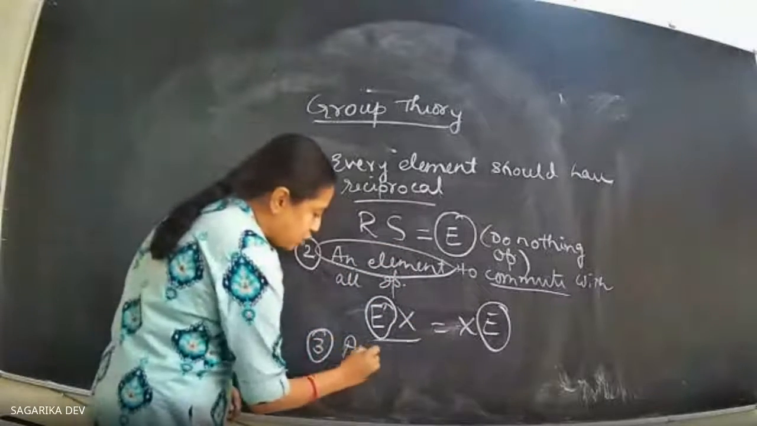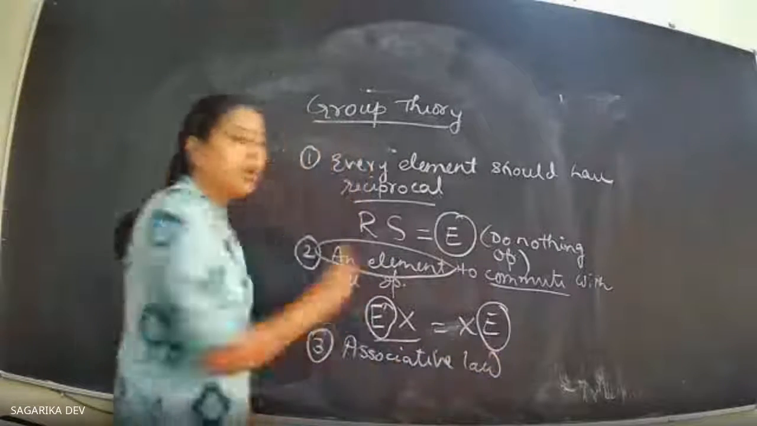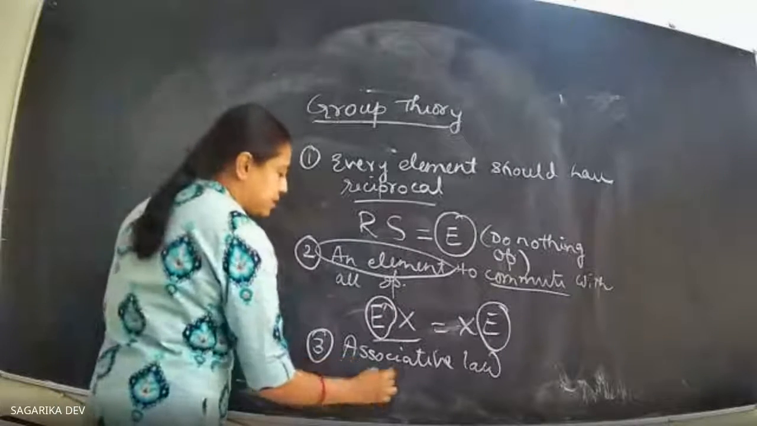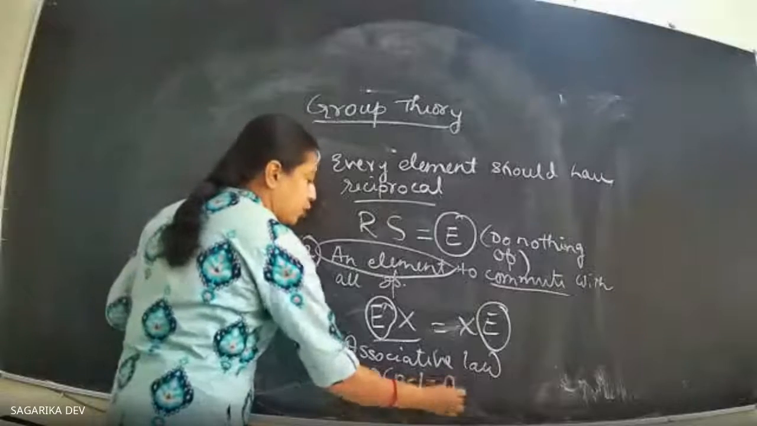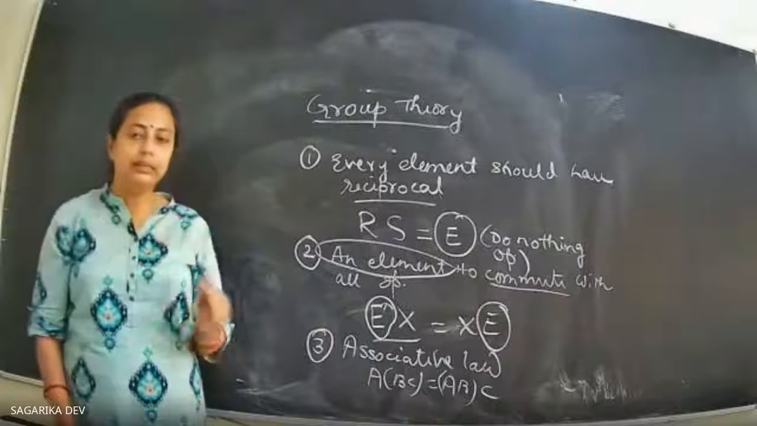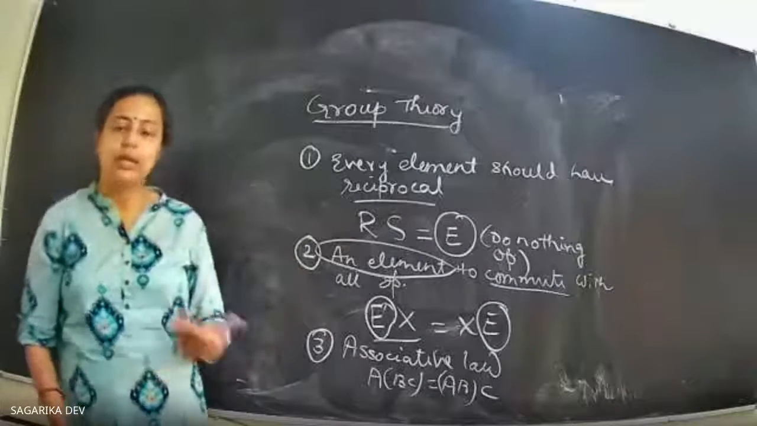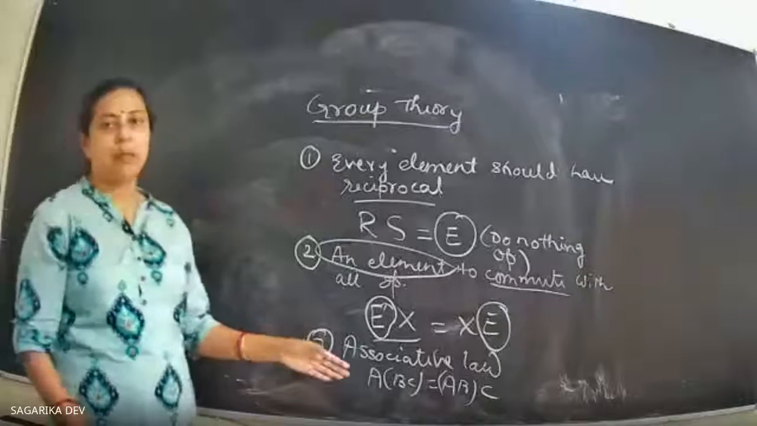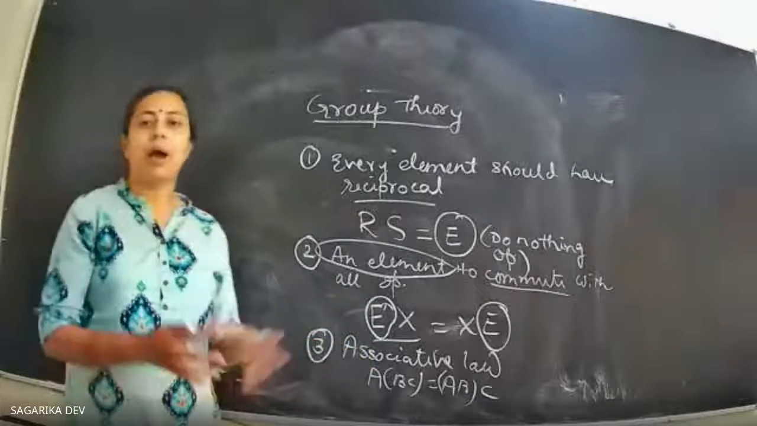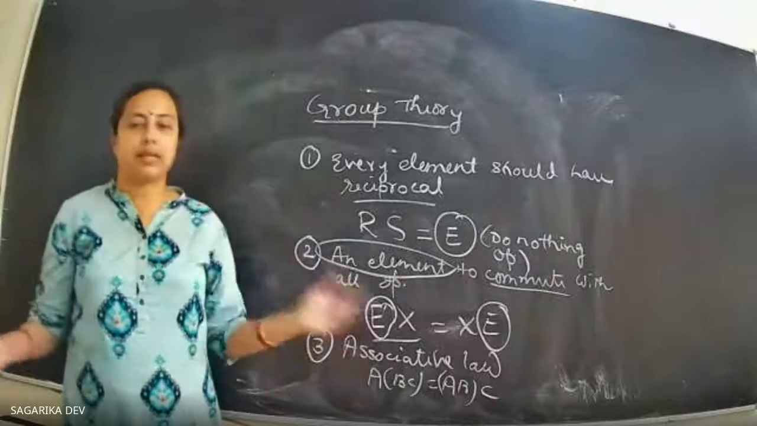Number 3 is the associative law, which should hold good. What is this associative law? Associative law means (AB)C is equal to A(BC). I'm sure that all of you have learned this associative law when you were doing mathematics in school, like in class 8 or class 9. Here it means, suppose my group comprises a few symmetry operations A, B, C, D, etc.